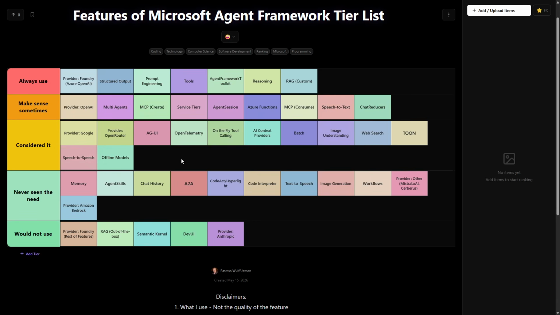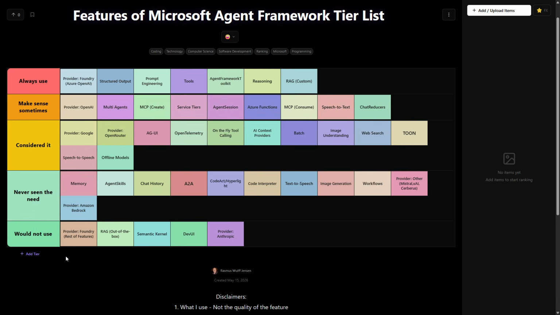Considering, yeah, Google and other providers, but again, I'm sticking to OpenAI because it knows me, I know it. AG-UI and context providers are really, really cool, but again, I have not had the need in production so far. Down to memory, agent skills, all the things that would be in a chatbot, and then workflows. So it makes sense. They would jump instantly up, and I would sometimes or even always use them if I did make a lot of chatbots.